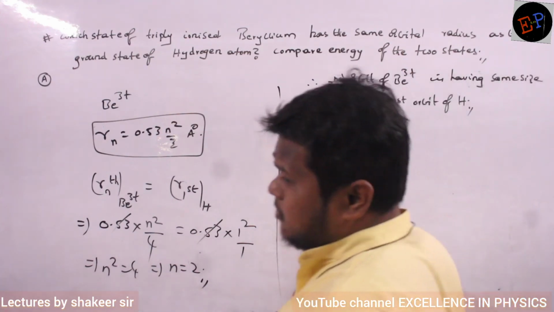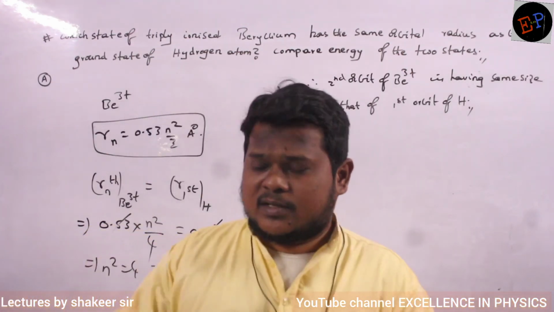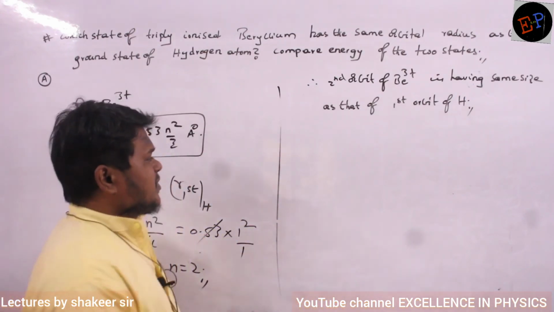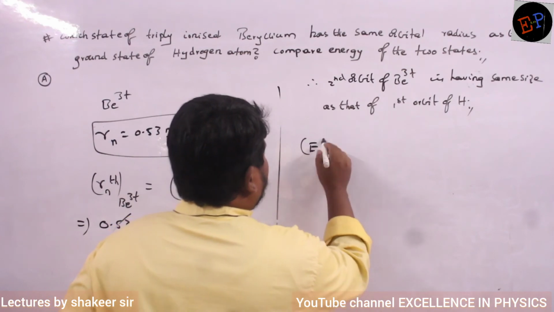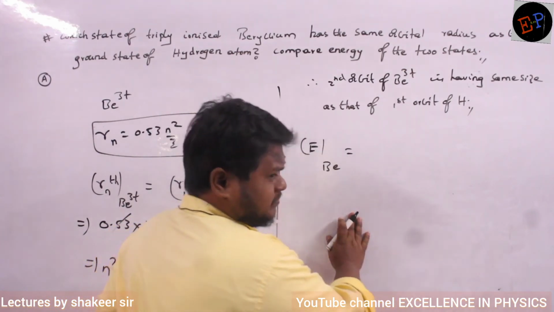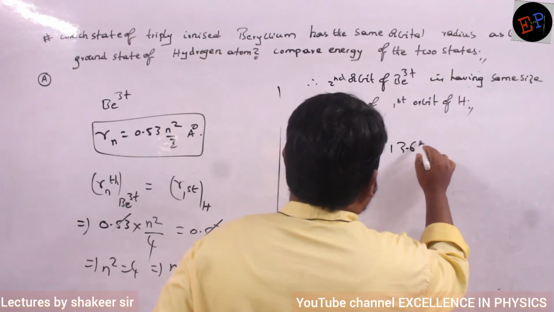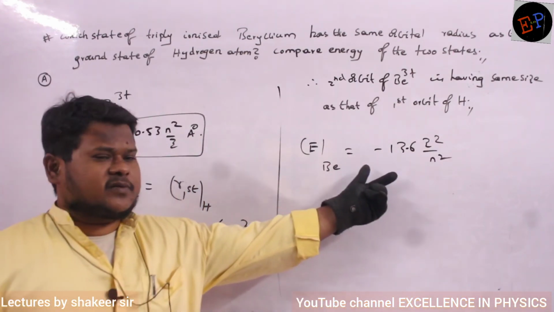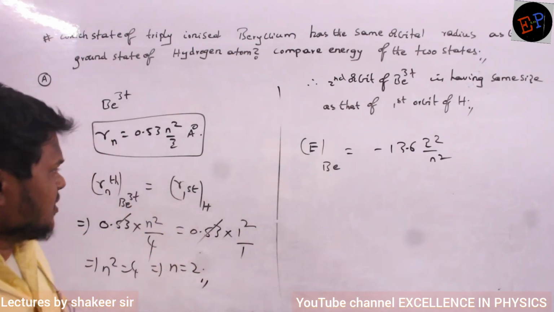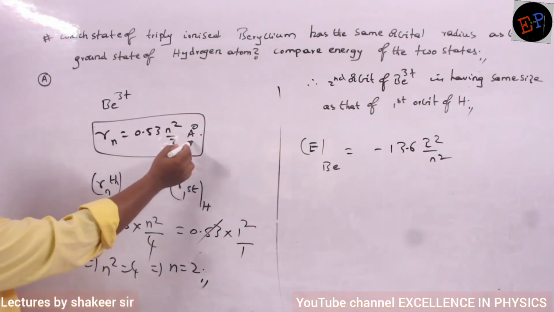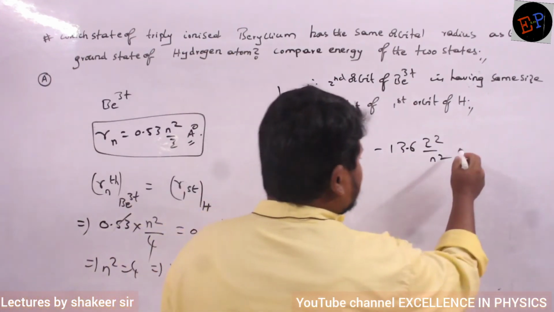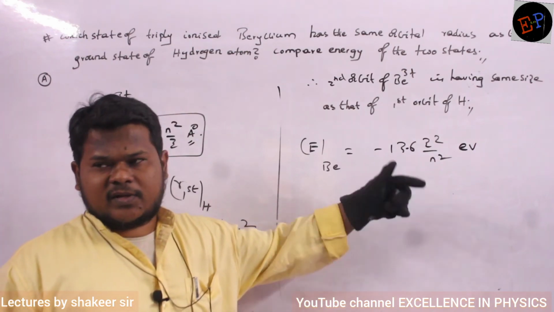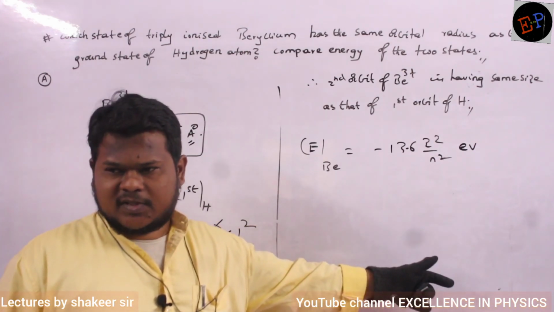Then he is asking you to compare their energies also. Radiuses we have compared; energies also I have to compare. So what is the energy of the second orbit of beryllium? The energy formula is minus 13.6 Z square divided by n square. You must substitute all the values. This is the equation of energy. See here, radius is measured in angstroms, and energy is measured in electron volts. Electron volts you can write in calories also, you can write in joules also. Are you able to understand?